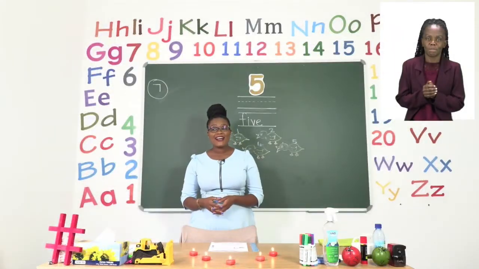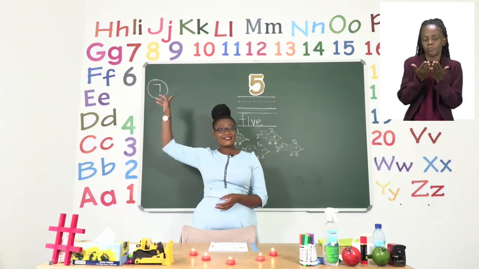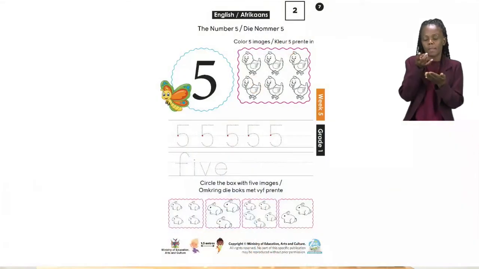For our next fun exercise, everyone, please let us turn to page 7. On page 7, we are talking about the number 5, and it is going to be our job to do some activities. The first thing they want you to do is to color in 5 things. In that box, you can see that we have some chickens. So it is your job to count 5 chickens and then color in 5 chickens.